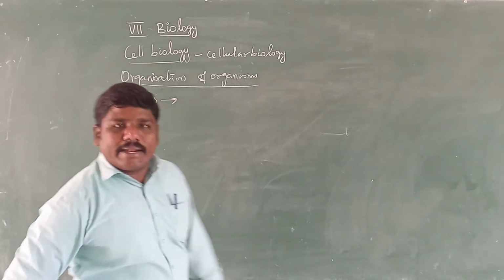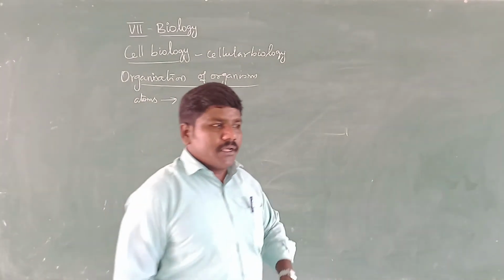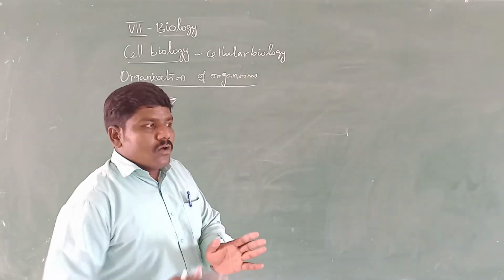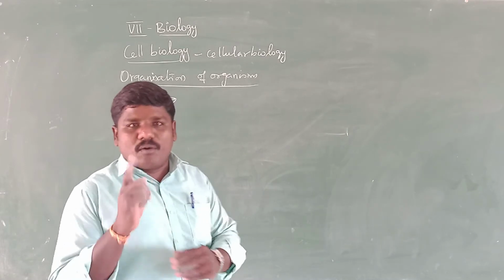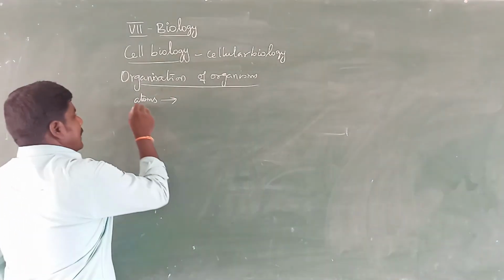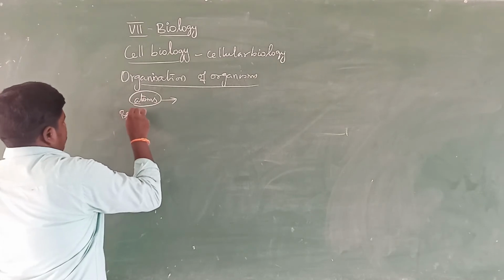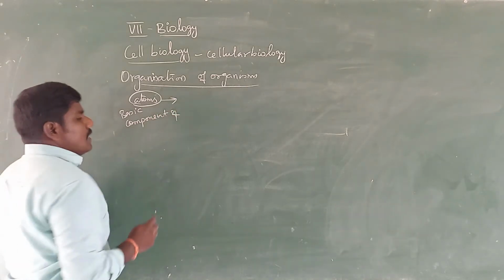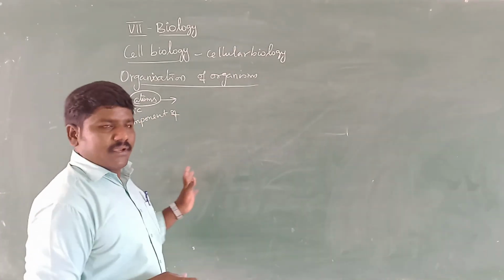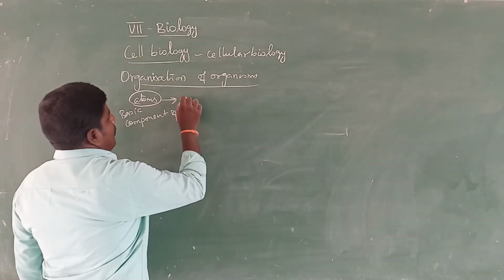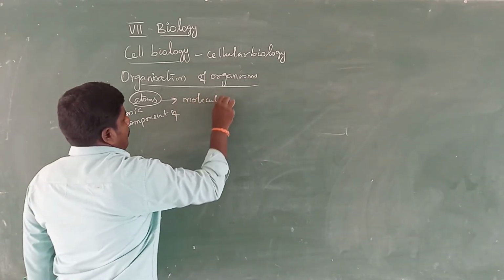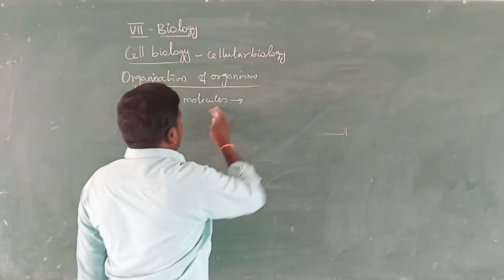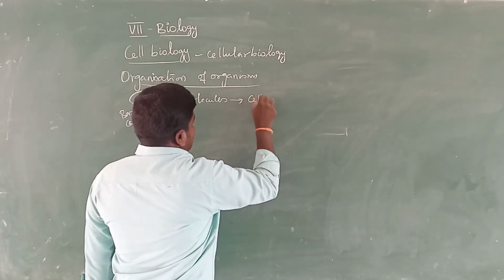How are atoms formed? Inorganic components form organic components. So many of these components form atoms, the basic components of living organisms. Many atoms form molecules. Groups of molecules form organelles.